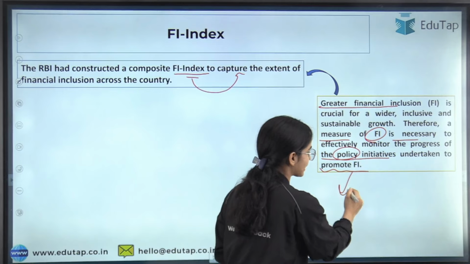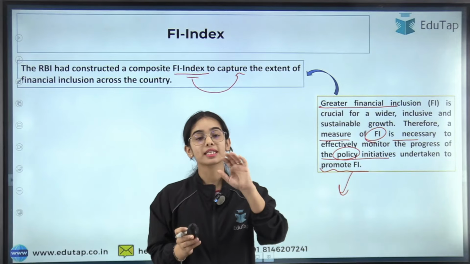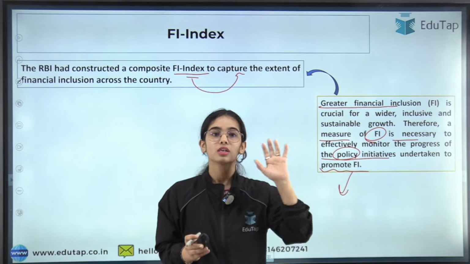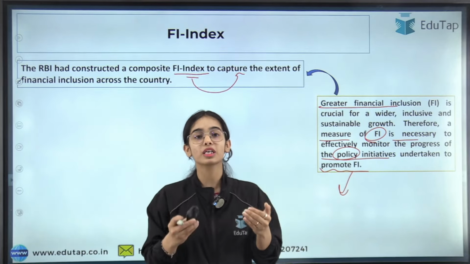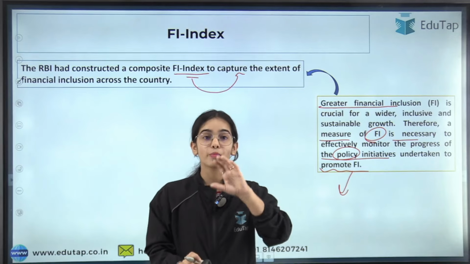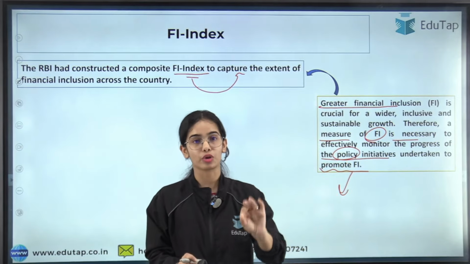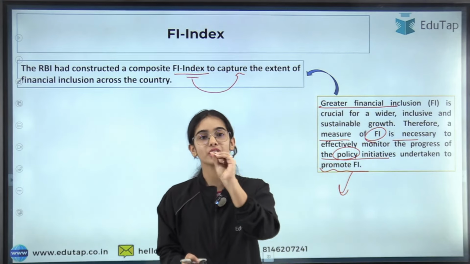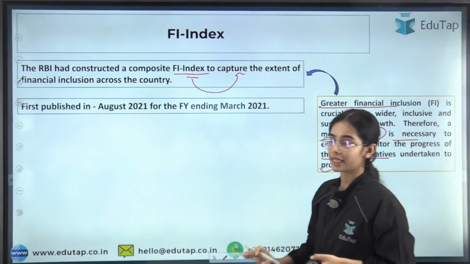So the IRDAI, the regulator of the insurance sector, the PFRDA, the regulator of the pension sector, the Reserve Bank of India, the regulator of the banking sector, we can say, and SEBI, the regulator of the securities market, they all are working to bolster financial inclusion in the country. So are their policy initiatives pushing and promoting financial inclusion further or not? The Financial Inclusion Index has been created to effectively monitor the progress of the policy initiatives that the regulators are undertaking. So this is the basic idea. I hope you have understood.